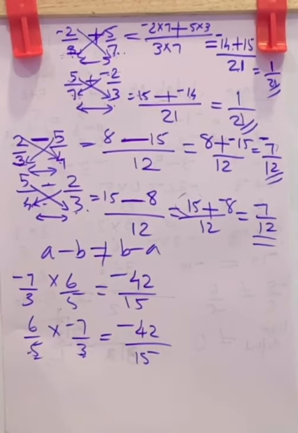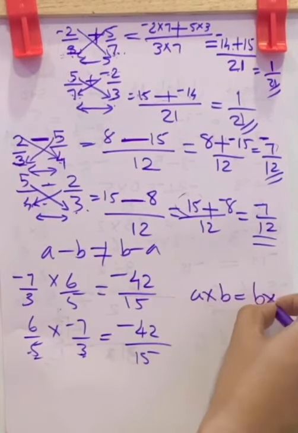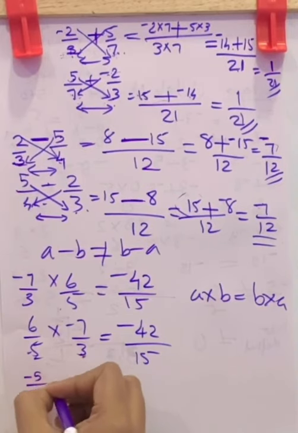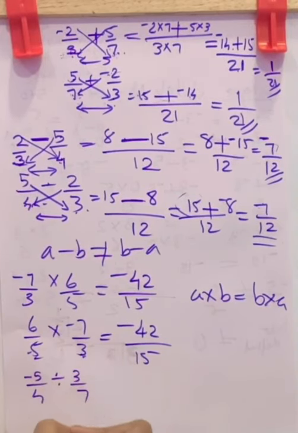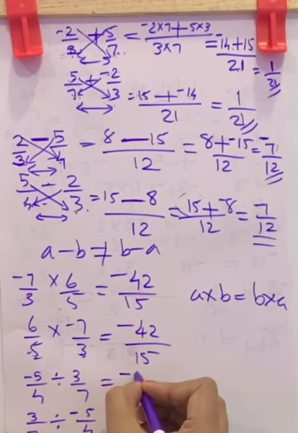Now next question. These are equal, that is a into b is equal to b into a, so they are commutative. Now what about division? Division: negative 5 by 4 divided by 3 by 7. And let us check 3 by 7 divided by negative 5 by 4. This becomes negative 5 by 4.